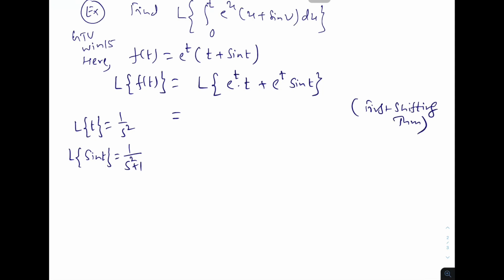So if we use the first shifting theorem, this will be 1 over, now s will become s minus 1. So 1 upon s minus 1 square plus 1 over s minus 1 square plus 1. And now